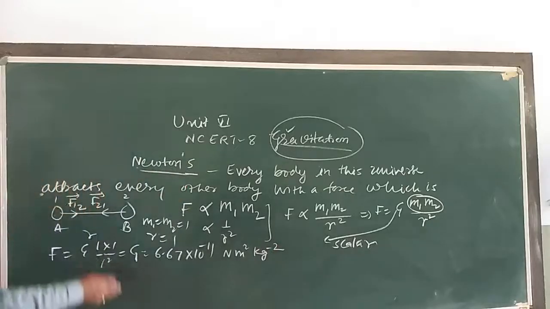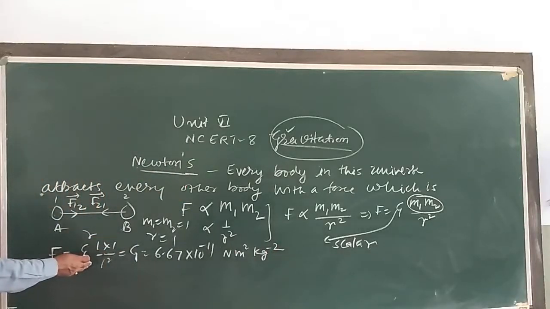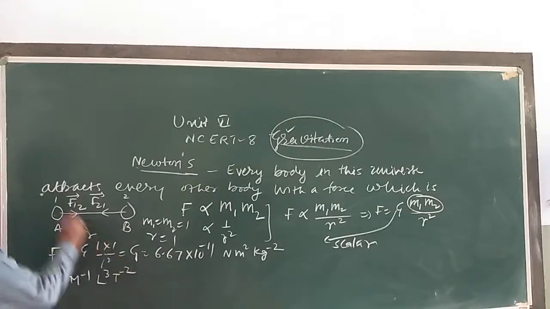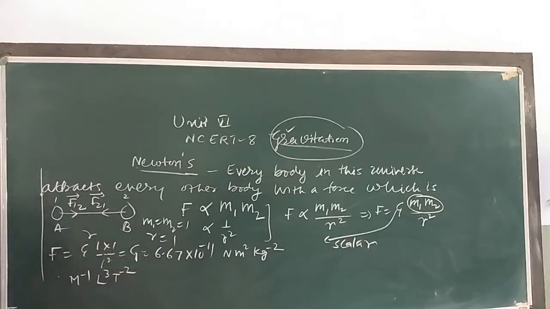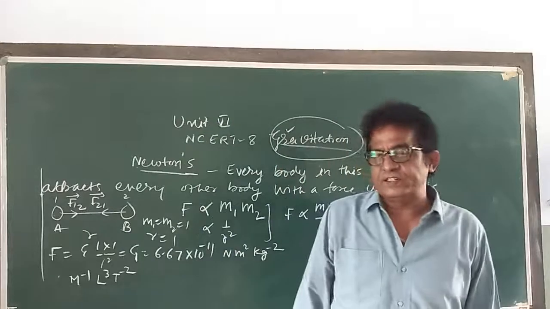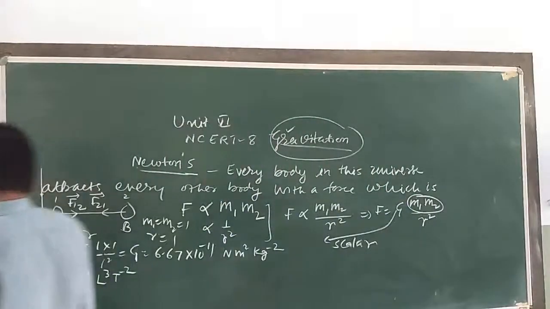This is the value in the MKS system. The dimensional formula that we had seen in the first chapter is M minus 1 L3 T minus 2. So this is all about the universal gravitational constant.